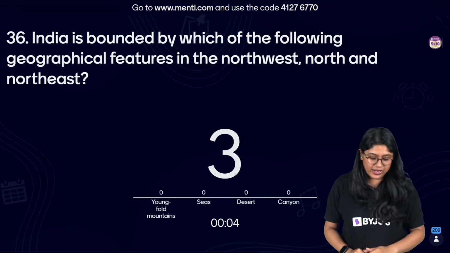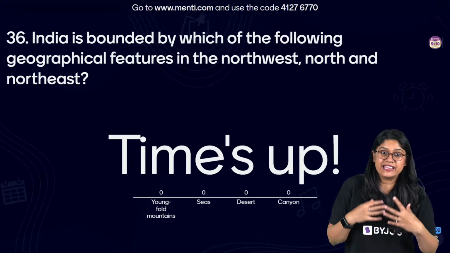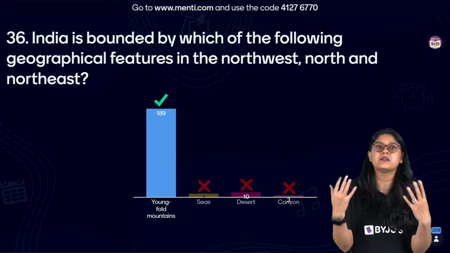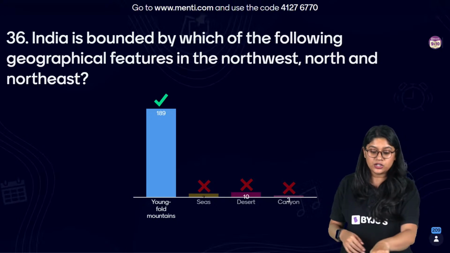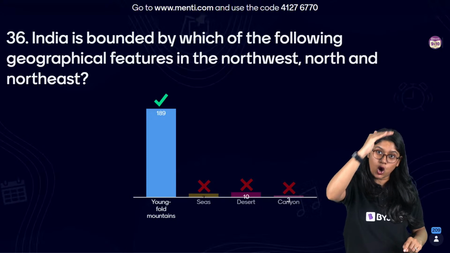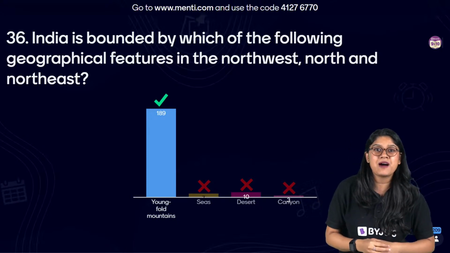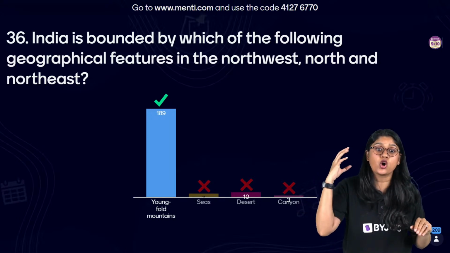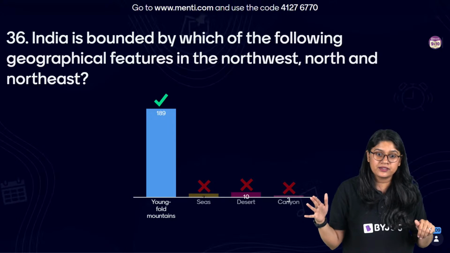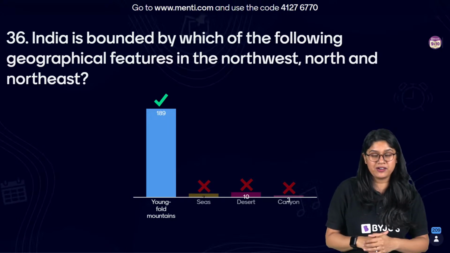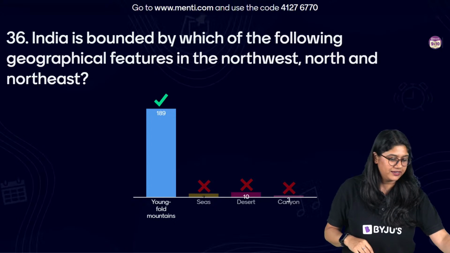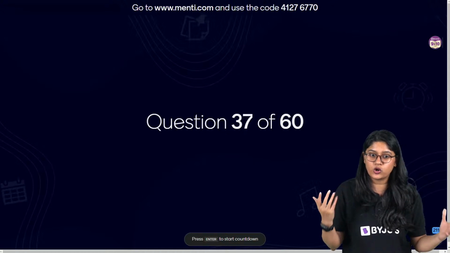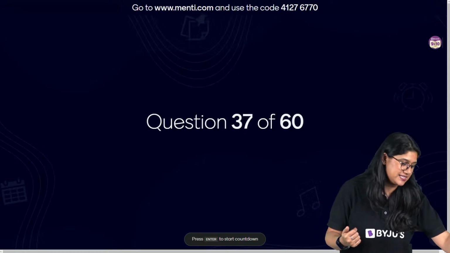So we know that, right? These are something really very latest. Yes, very good. The correct answer, of course, is the young fold mountains, the Himalayas. In the northwest, north and the northeast, we have the Himalayas, so India is bounded by them. India has this very important geographical feature. Now you can write in the comment section and tell why we call them young fold mountains. But easy here.